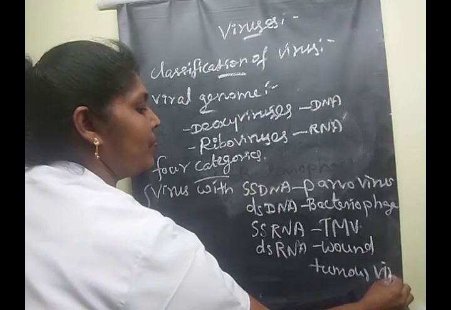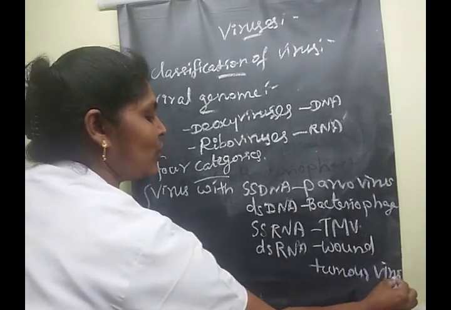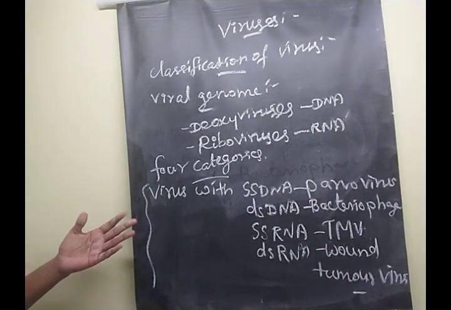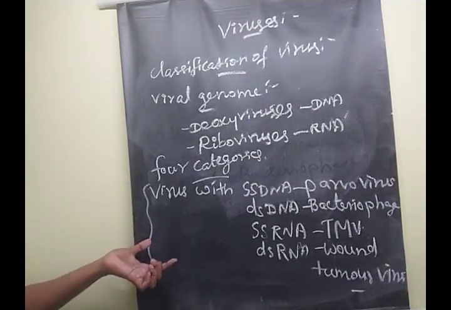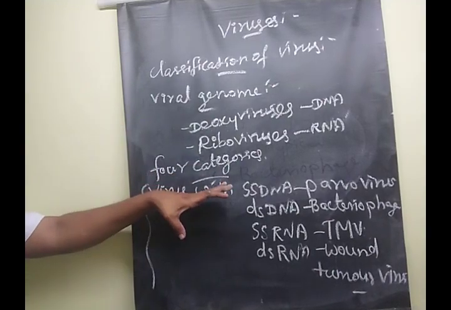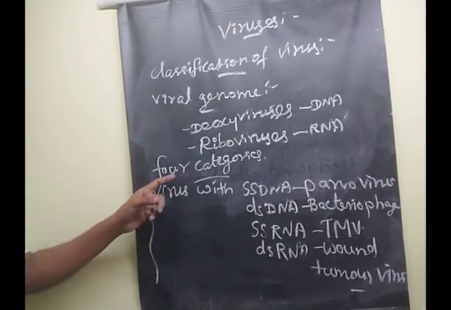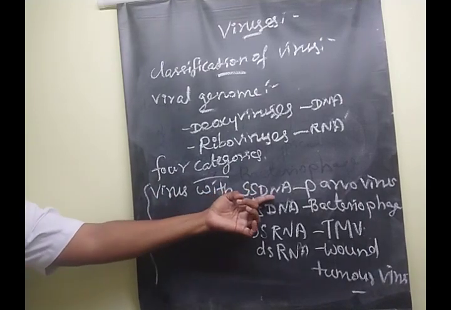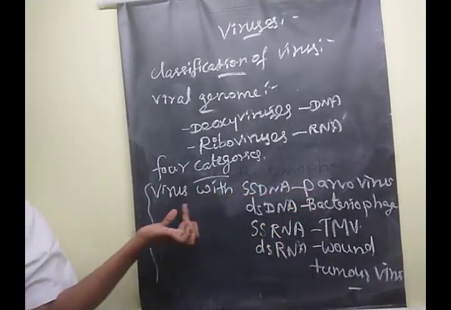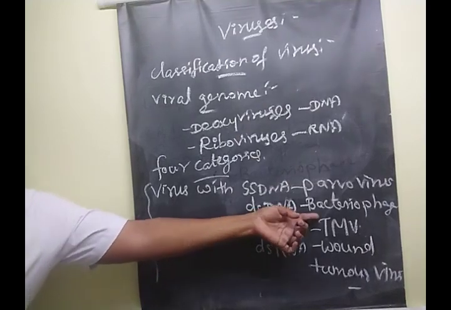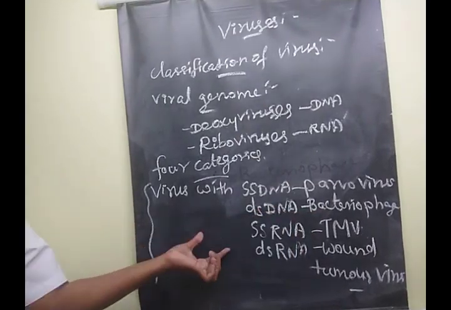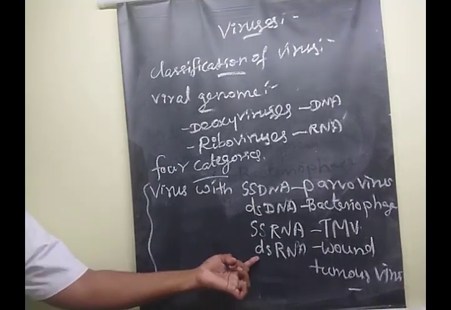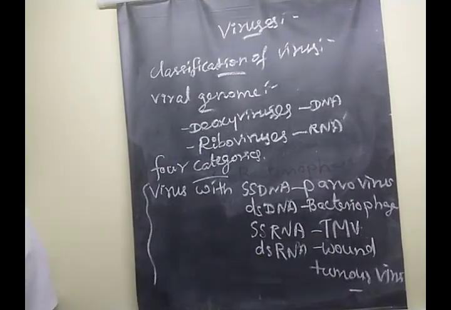So these are the four categories of viruses based on the nature of the nucleic acid. What are they? Viruses with single-stranded DNA, this is parvovirus. Viruses with double-stranded DNA, bacteriophage. Viruses with single-stranded RNA, tobacco mosaic virus. Viruses with double-stranded RNA, wound tumor virus.